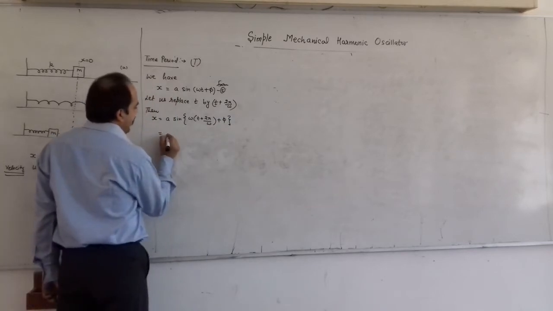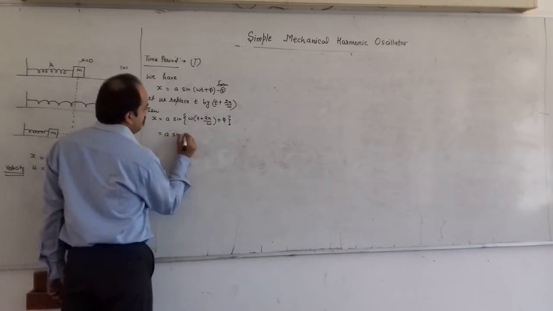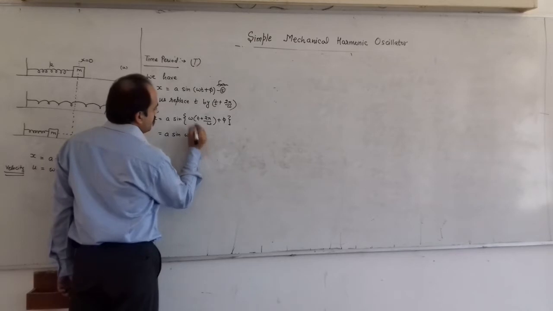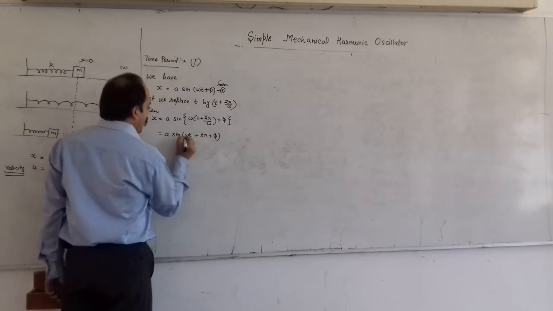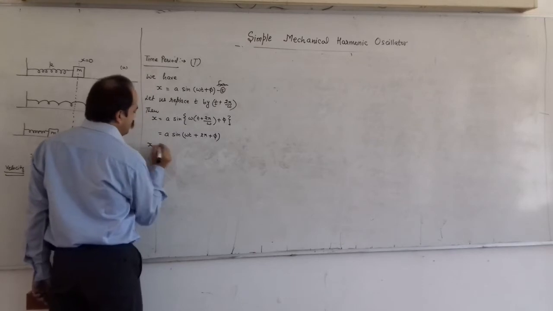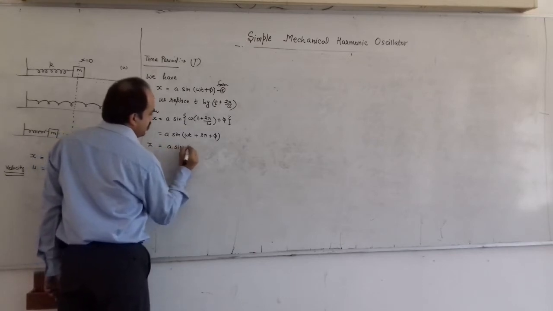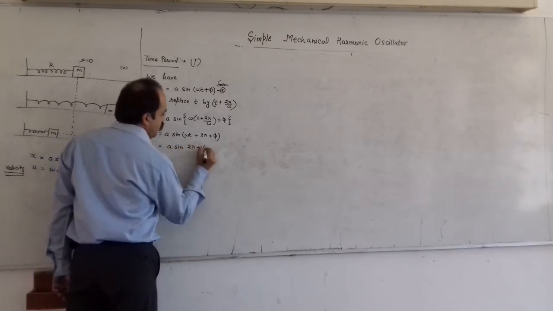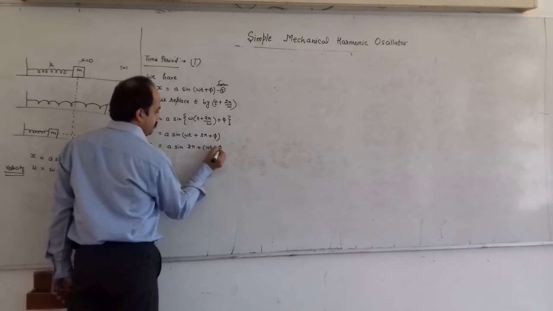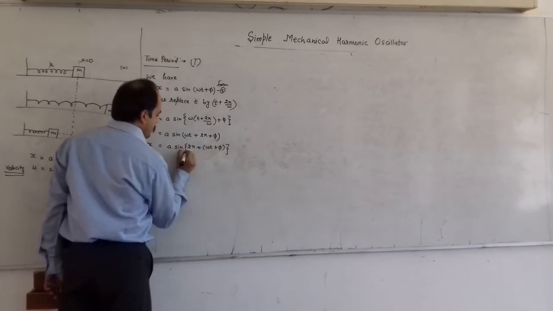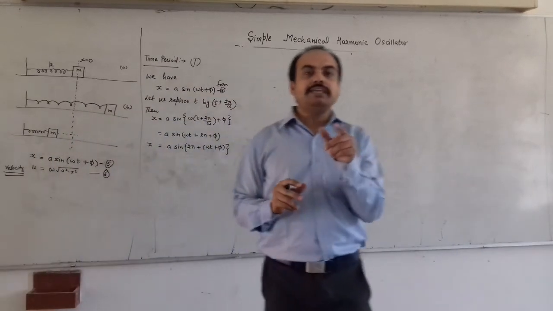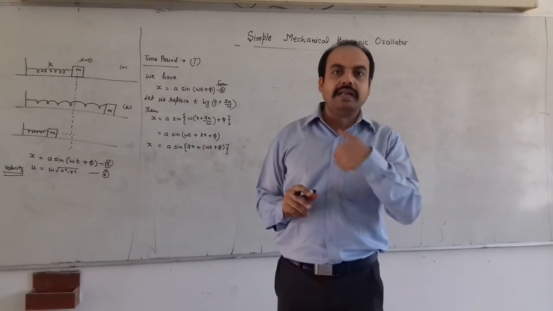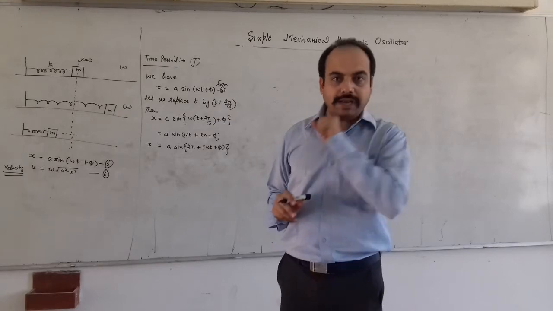It can be simplified as A sin(omega t plus omega times 2 pi by omega, plus phi), or we can also write x is equal to A sin(2 pi plus omega t plus phi). But we know that sin(2 pi plus theta) is equal to sin theta, since the sine angle repeats itself after a 2 pi period.